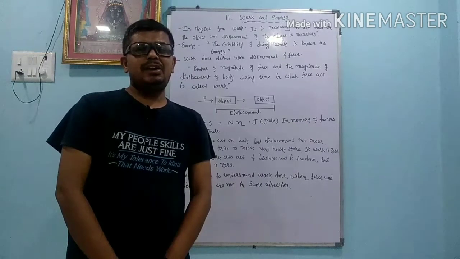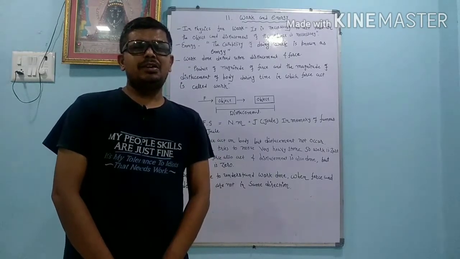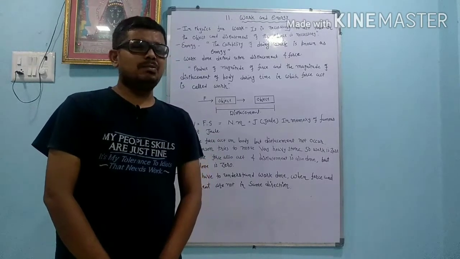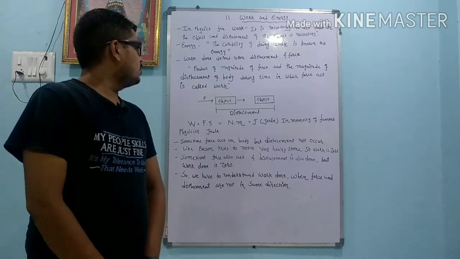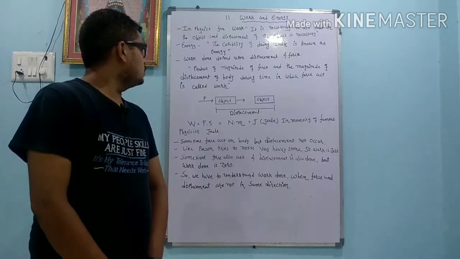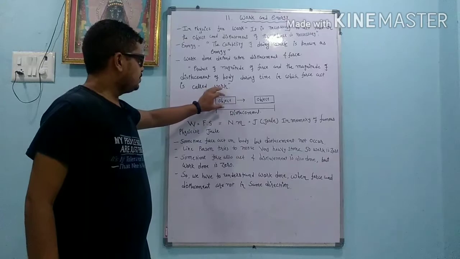For doing any type of work, two things are important: one is force, and the other is displacement. The product of the magnitude of force and the magnitude of displacement of the body during the time in which force acts is called work.